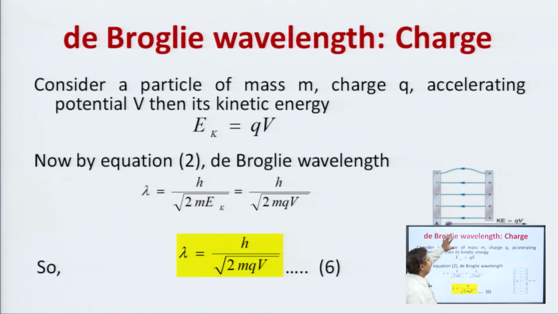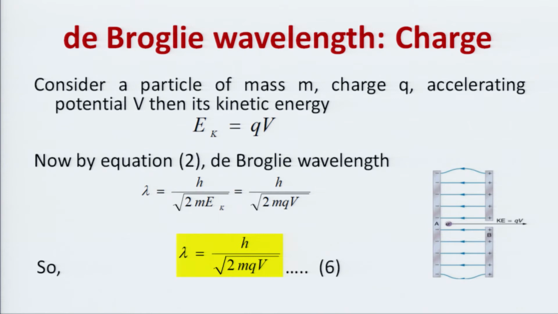Now, the de Broglie wavelength for a charged particle, very interesting. If there is a charged particle of charge q or charge E you can say, moving because of some acceleration due to potential V, then kinetic energy is given by q V. And now simply we can again use equation number 3, or you can use p square by 2 m, so you can use equation number 2.